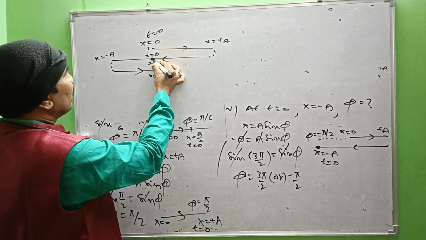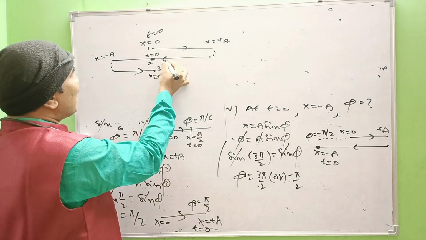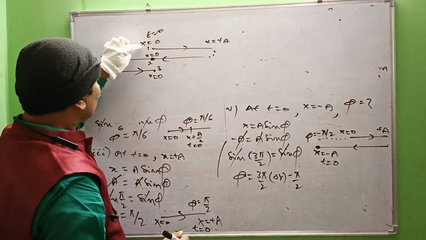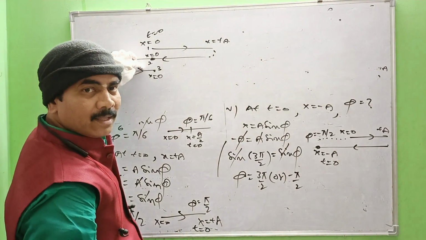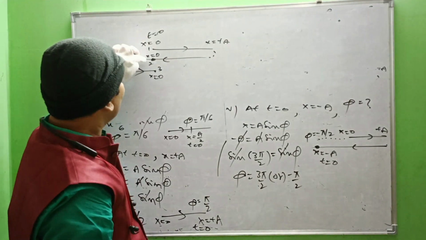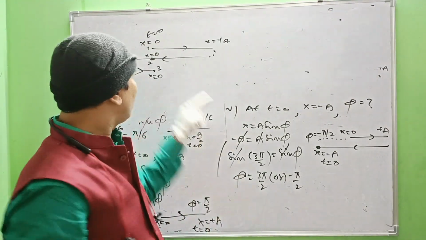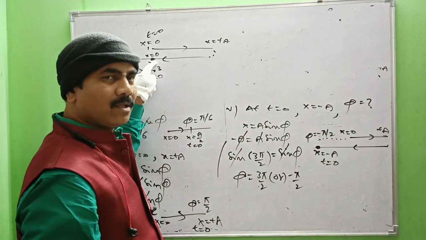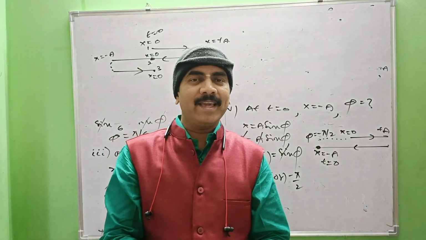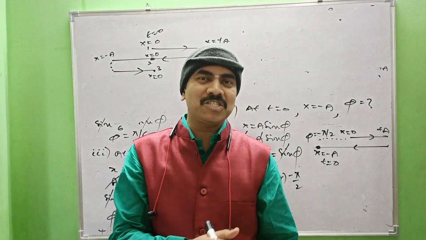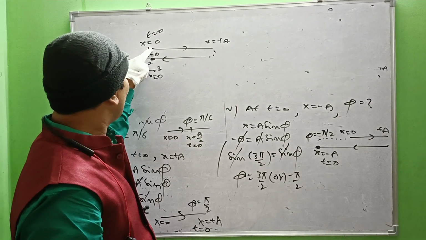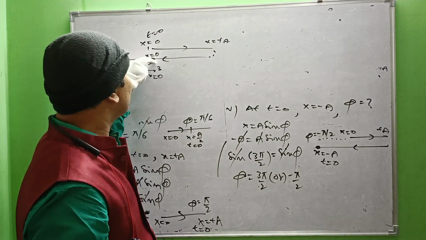When it reaches the mean position one more time, the direction of motion is leftwards. Of course, these two refer to the mean position only, hence the position remains the same here and there. But if you observe, the directions of motion are opposite to each other. Here rightwards, here leftwards. So the direction of motion is mismatched in both instants, right? Even though the position is the same.